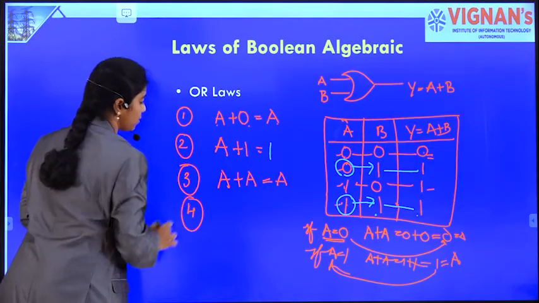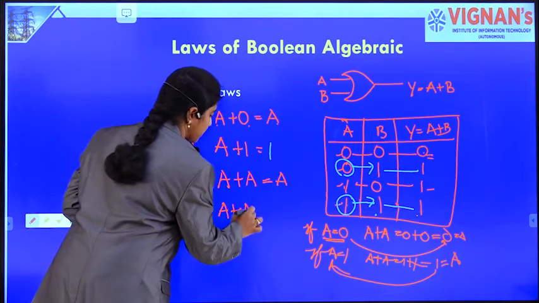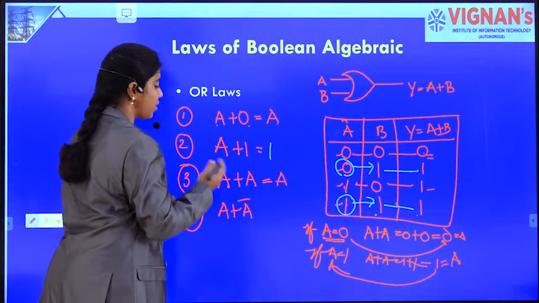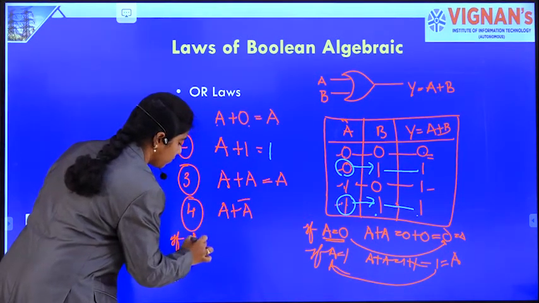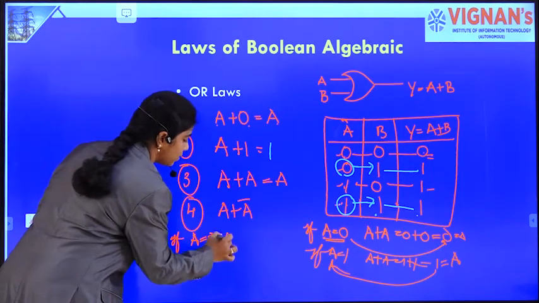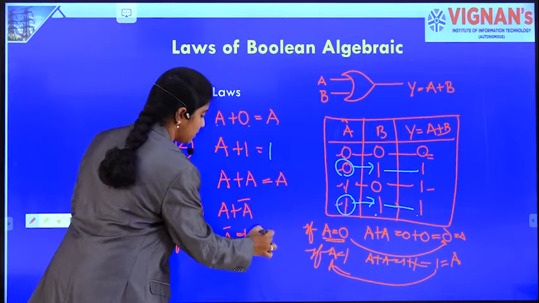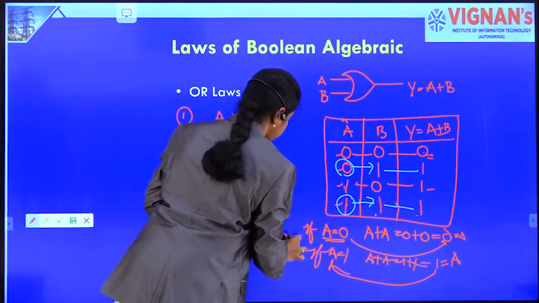Coming to the fourth law, that is A plus A bar. When a variable is ORed with its complement, let's see what happens. If A is 0, then what is A's complement? It is 1. So A plus A bar is nothing but 0 plus 1. What happens? 0 plus 1 is 1.